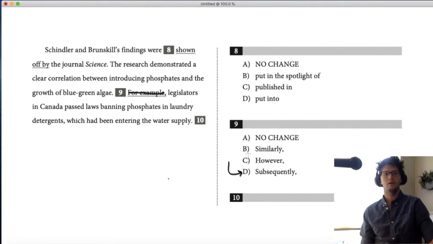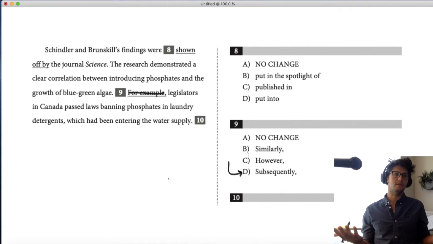You can't say there's a correlation between adding phosphates and the growth of blue-green algae. There's a correlation between these two things, but legislators passed a law. Like, no, the legislators, it's kind of separate. You could say it, therefore they passed a law, but not but. It's definitely not similarly, because these aren't the same things. And legislators passing a law is not an example, right?